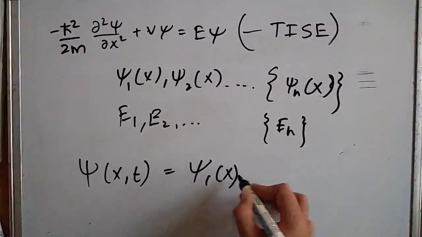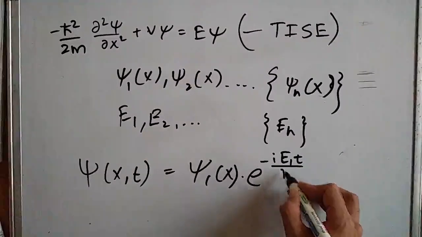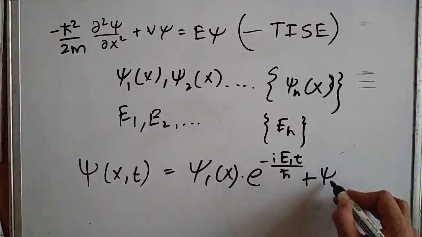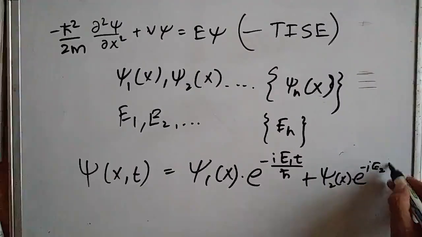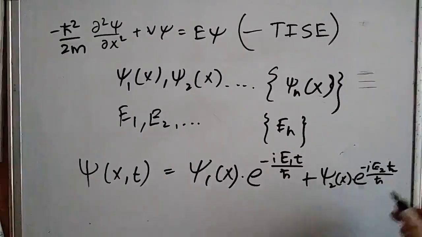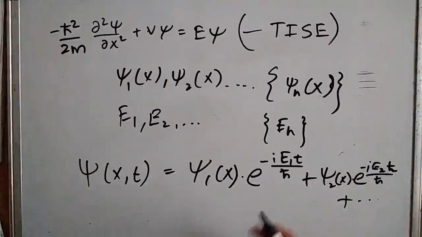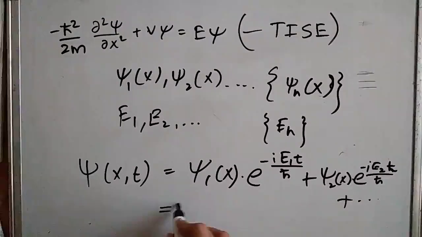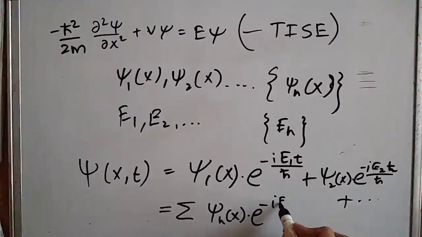So we will see, psi 1 of x into e to the power minus i E1 t by h, plus psi 2 of x into e to the power minus i E2 t by h. So like that there will be an infinite amount of such terms. So we can write everything as a sum of psi n of x into e to the power minus i En t by h.